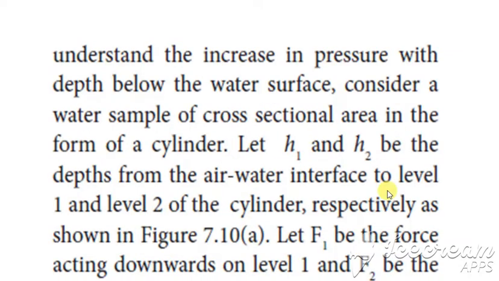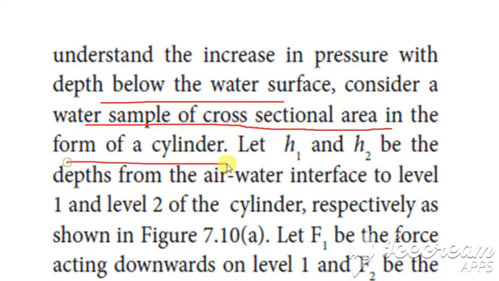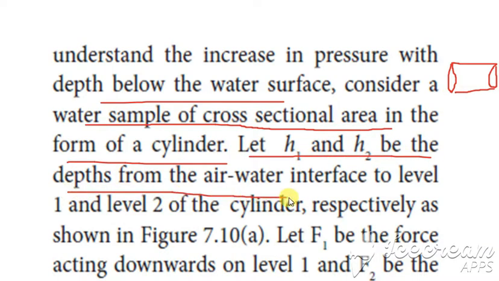In order to understand the pressure at a depth below the water surface, consider a sample with cross sectional area A in the form of a cylinder. Let h1 and h2 be the depths from the air-water surface, inside the container.